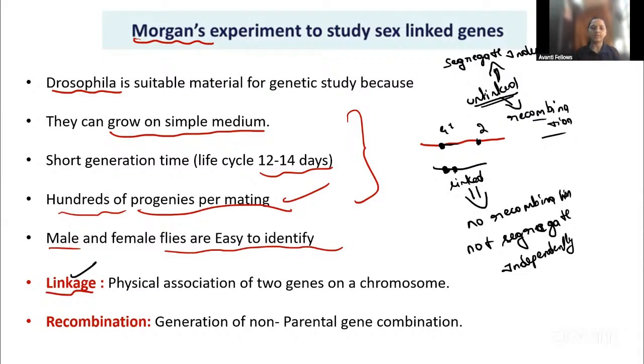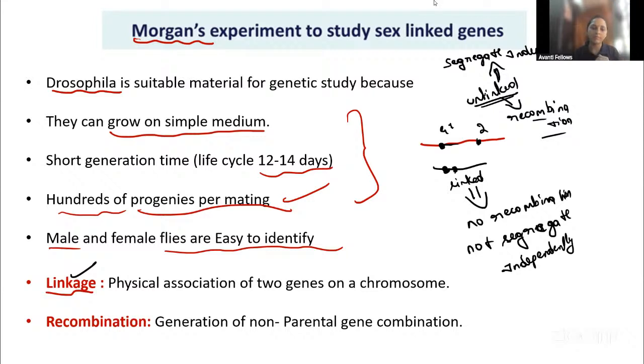For example, two friends are there. Athene and Athene's close friend are staying in the same apartment. They are linked, meaning they are in the same apartment. When they are going for shopping, they'll both go together only. But now suppose Athene's friend is in some other, different town. They are not linked, they are unlinked. They are far. Now what will happen?